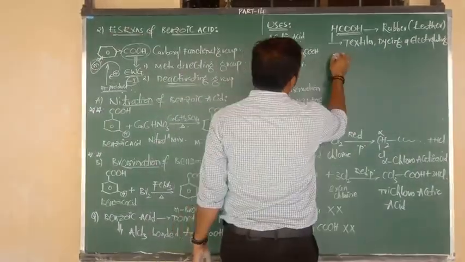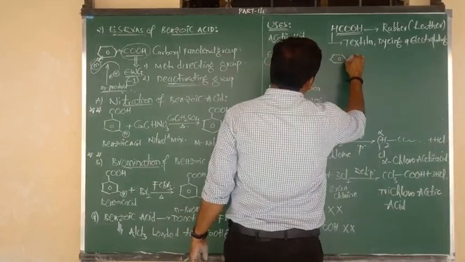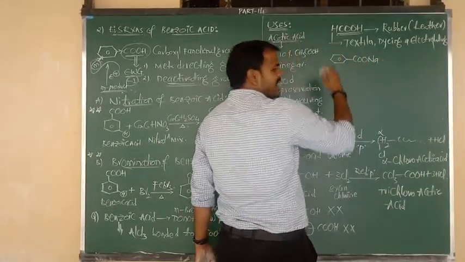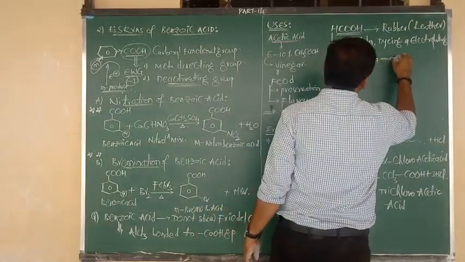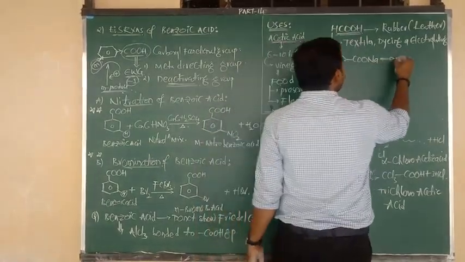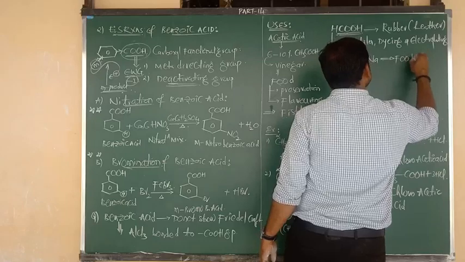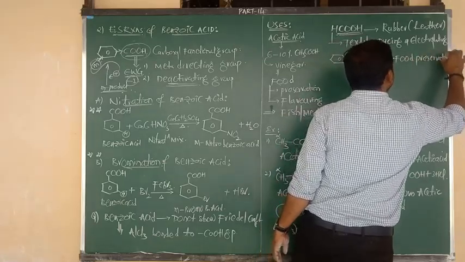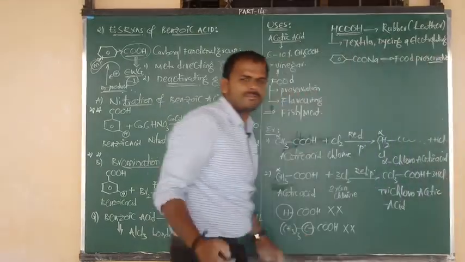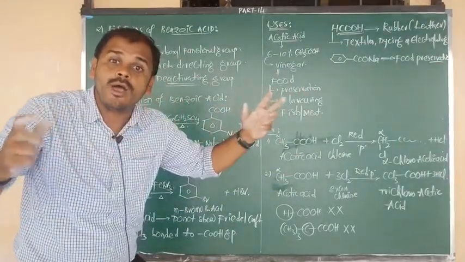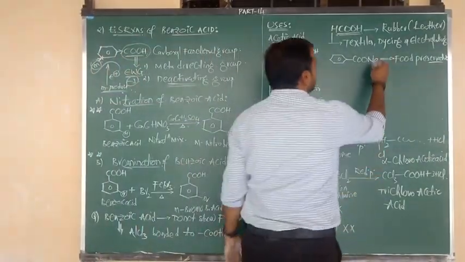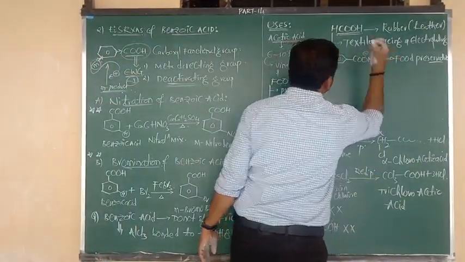Let me go to another compound, sodium benzoate. Sodium benzoate is very important for theory as well as objective questions. It acts as a food preservative. For the preservation of food materials for a long time against microorganisms, we can use sodium benzoate.